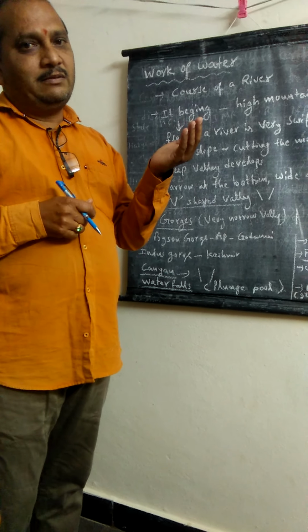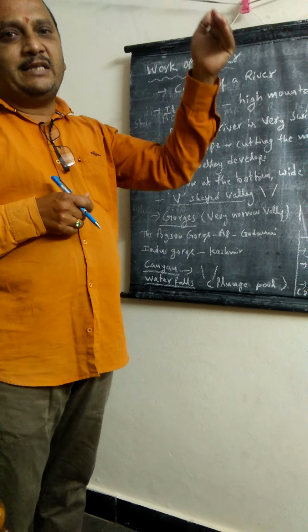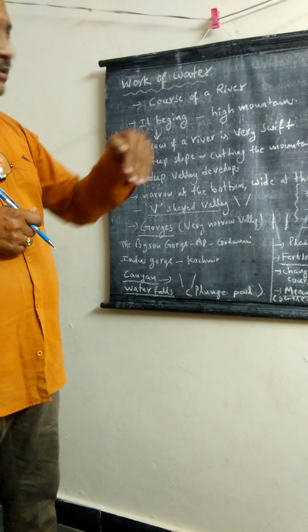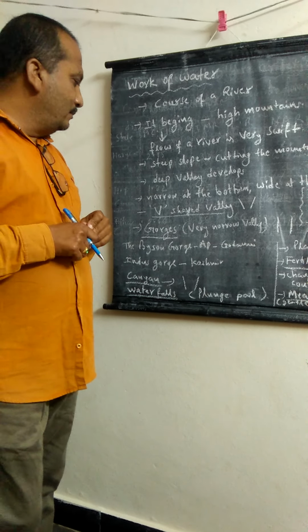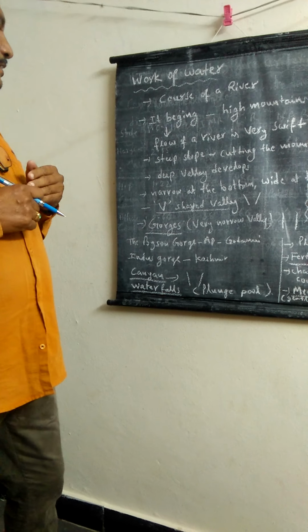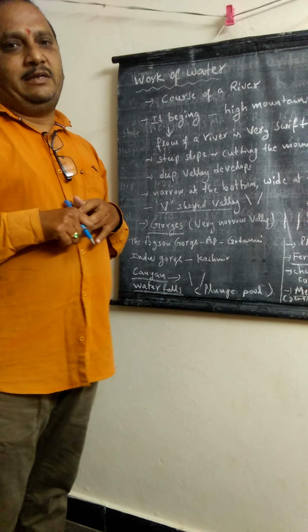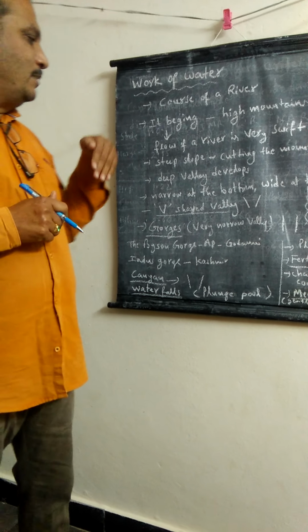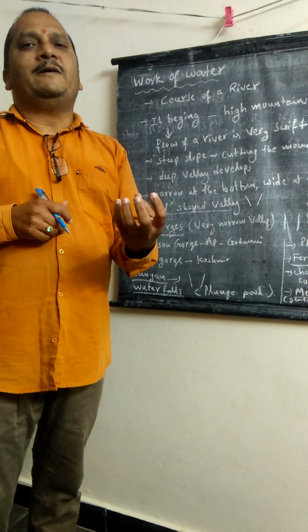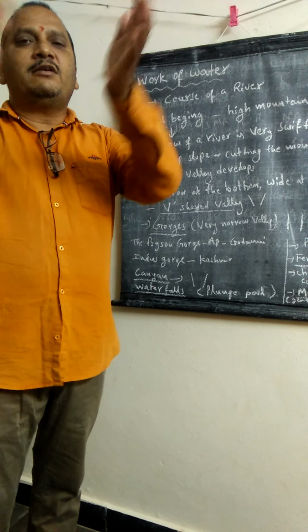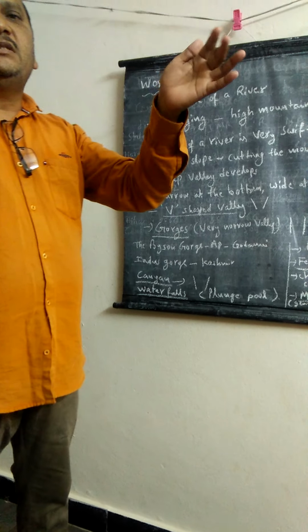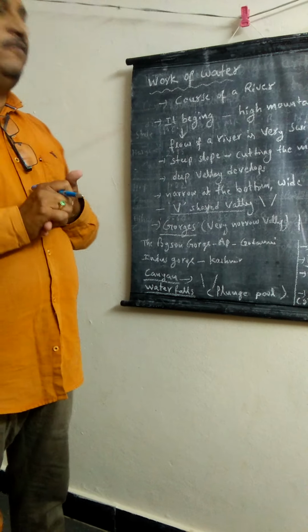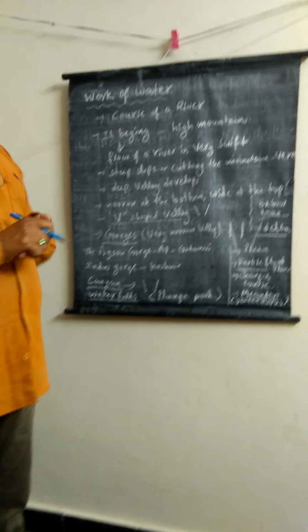When the river comes from the mountains, it has a lot of force. That force cuts even the hard rocks, then develops deep valleys. These deep valleys are called V-shaped valleys. Why do we call it a V-shaped valley? Because the bottom of the valley is narrow and the top of the valley is wide, so it looks like the symbol V. That's why we call them V-shaped valleys.